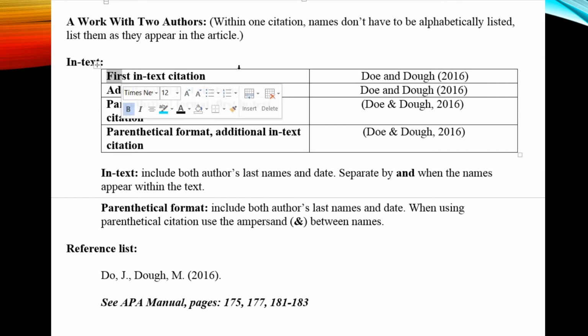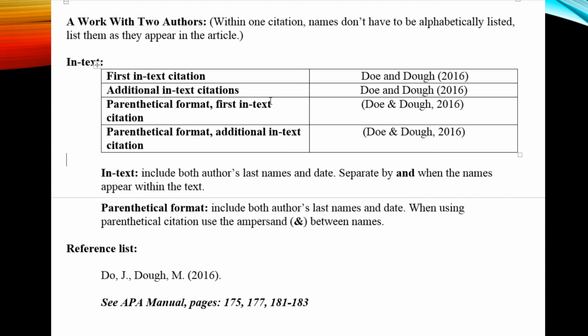There's 2 ways to cite. If you're citing the name of the authors in your text, you include the copyright date in parentheses the first time that you mention it. The second time that you mention them in a paragraph, you would do the same thing. Now, you can also just mention their work and mention the authors within parentheses, including the copyright date. And the second time you do that, or the third time, you would do the same thing.